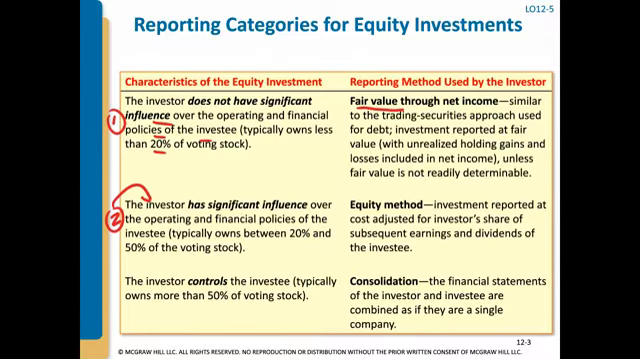This video will be focused on when an investor does have significant influence over the operating and financial policies of the company they invested in, and that typically means that they own between 20 and 50% of the voting stock. In that situation, we use the equity method to account for that investment, and we'll go into that in this recording. When a company owns more than 50% of the voting stock of another company, it's considered to have control of such company. In that situation, the financial statements would need to be consolidated. This is covered in advanced accounting.